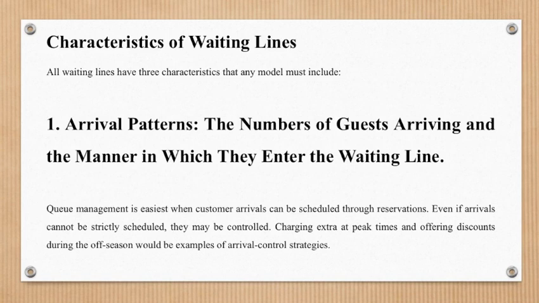So queuing theory or waiting lines has characteristics. All waiting lines have three characteristics that any model must include. First, the arrival patterns, the number of guests arriving and the manner in which they enter the waiting line. Queue management is easiest when customer arrivals can be scheduled through reservations. Even if arrivals cannot be strictly scheduled, they may be controlled. Charging extra at peak times and offering discounts during the off season would be examples of arrival control strategies.